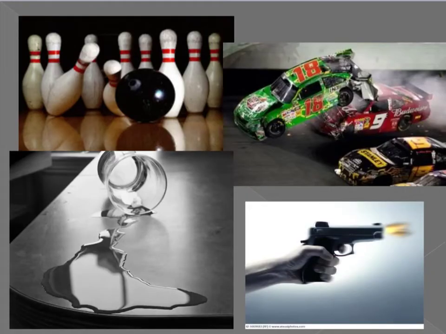So we have all kinds of transfers of momentum in everyday life. If you're bowling, the momentum of the ball is transferred to the pin. Car wrecks are a very common example of how that can happen. One car hits another, causes it to change direction. If we knock over a glass of water, we've transferred some momentum to it moving and falling over and the water spilling. And even a gun, it starts out stationary, but when it explodes, there's momentum, and it is transferred to the bullet and some to the gun as well.